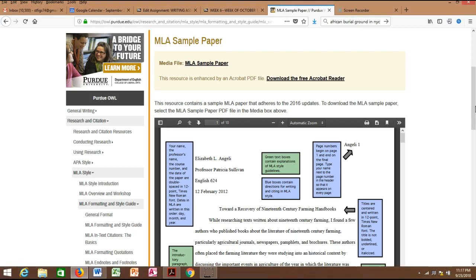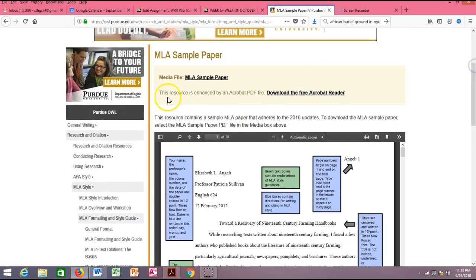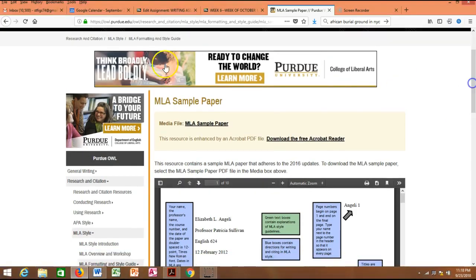Now, that's one thing. What you need to do is make sure that you follow the MLA style. And I gave you the link. When you get into the link, this is what you're going to see. The home page, MLA style.